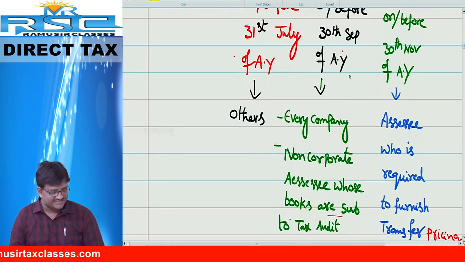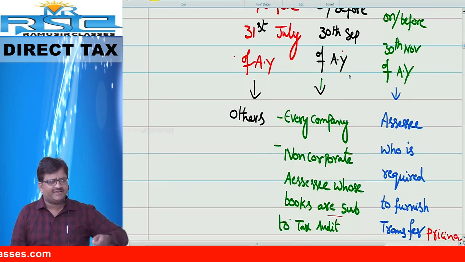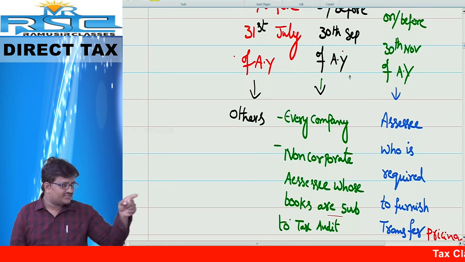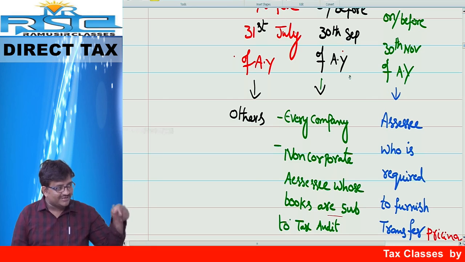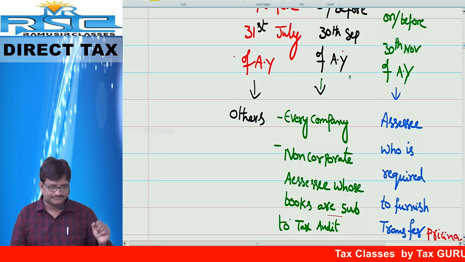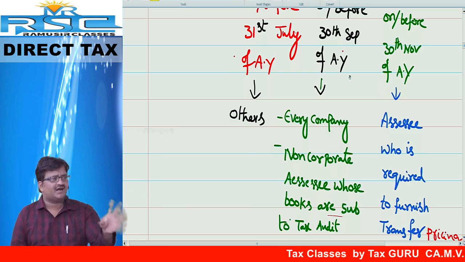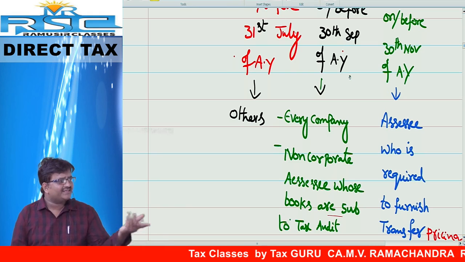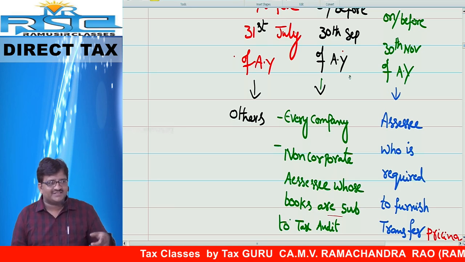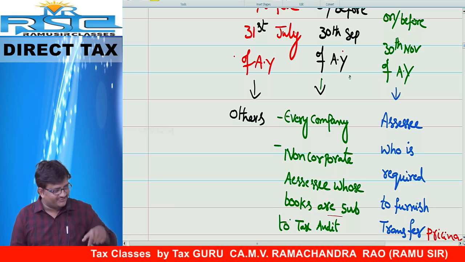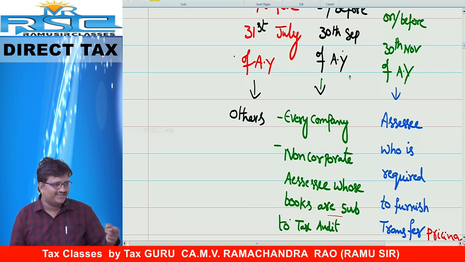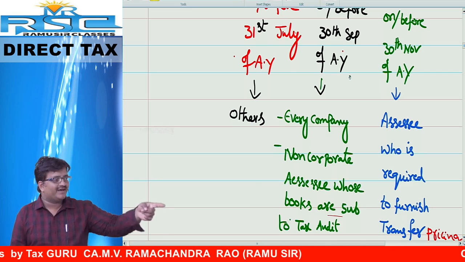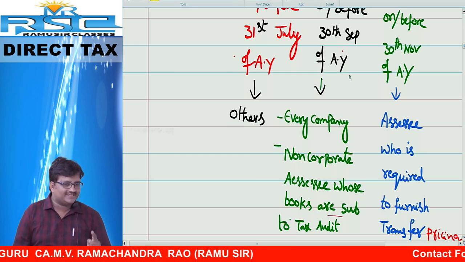This is very interesting and important. Every company, 30th September. I repeat, every company. Friends, every company is required to get audited their books. You are a company means audit compulsory. Which audit? Company audit. When company audit is compulsory, auditor has to come to your office, has to verify the books, has to give audit report. It will take some time, right? That is the reason every company is required to file the return on or before 30th September.